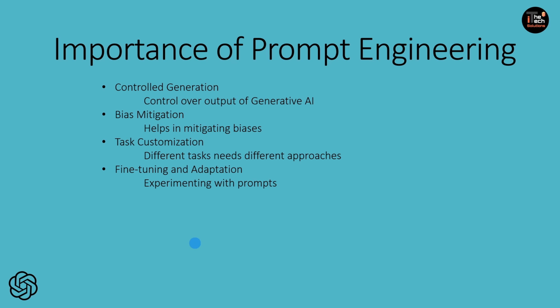Prompt engineering is an essential part of the fine tuning process when adapting pre-trained models to new tasks or domains. Normally these models are already pre-trained with millions of rows of data. It is pre-trained, so we need to fine tune it as per our needs, right? For that, the model needs to adapt to our requirements. So experimenting with prompts allows us to optimize model behavior for specific use cases. So this is why fine tuning and adaptation is also very important.